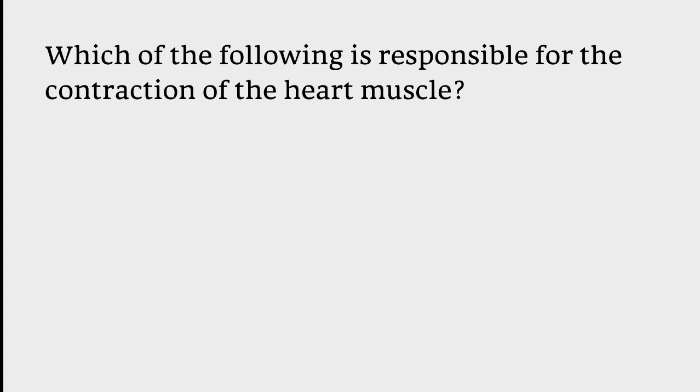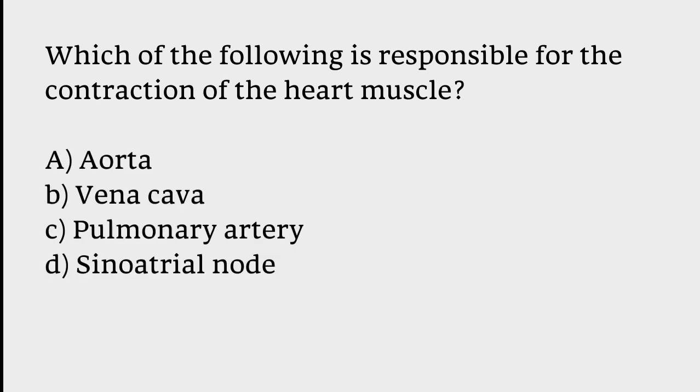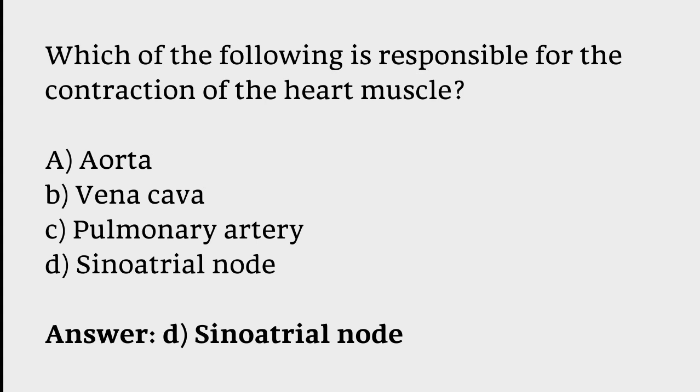Which of the following is responsible for the contraction of the heart muscle? Aorta, vena cava, pulmonary artery, sinoatrial node. The correct answer is option D. Sinoatrial node is responsible for the contraction of the heart muscle.